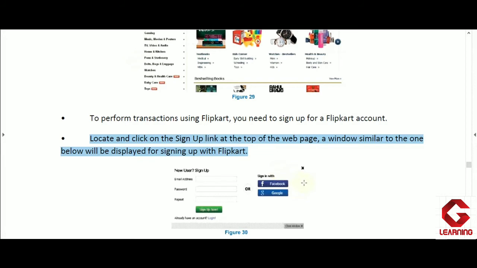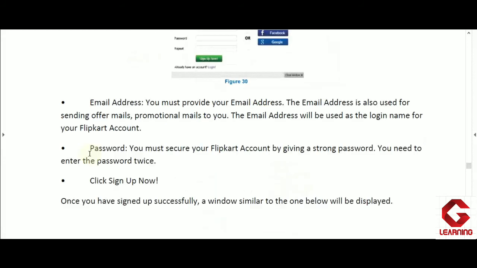Now here email address we are going to use as username, but this email address will be used by Flipkart online shopping store also to send offer emails to customers. Now as we provide username as email address and password twice, then we have to click on sign up now option, and as we click on the sign up now option, our account will get created, and thereafter we will have to complete sign in, and in the sign in we have to type our email ID as username and password to access the account.